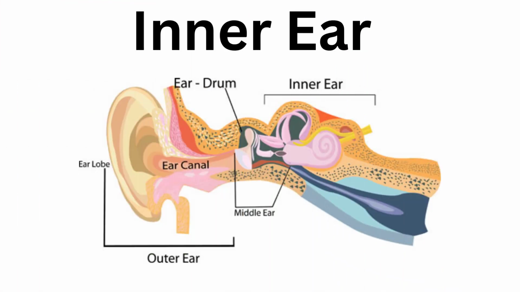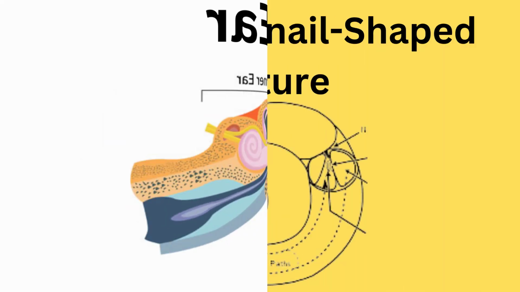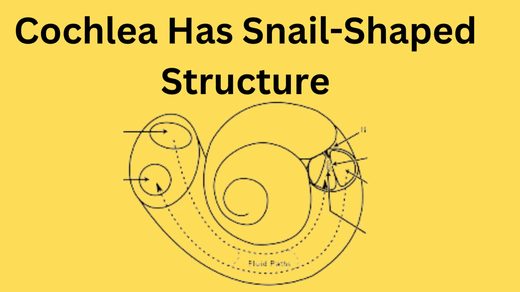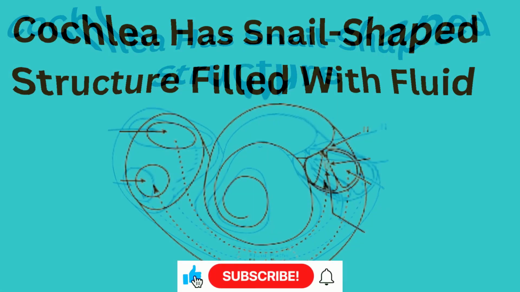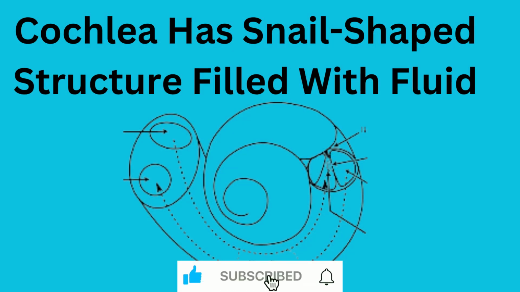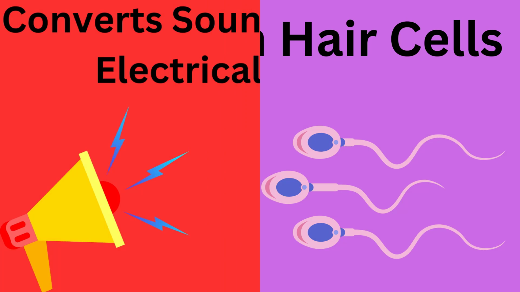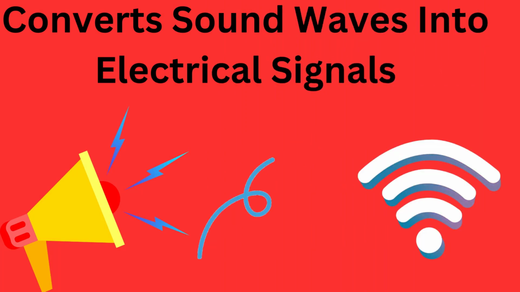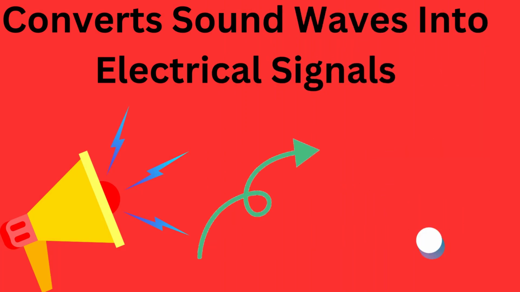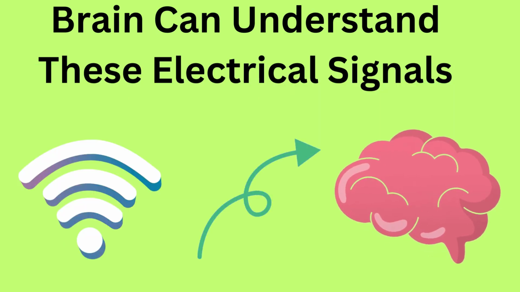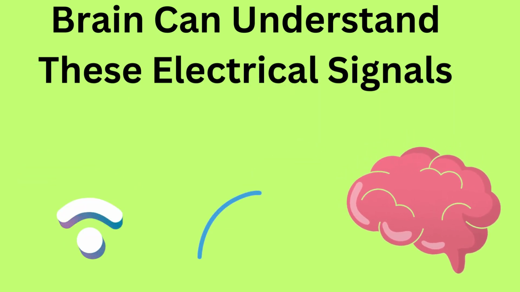At last, there comes the inner ear. It is the most crucial part of our ear. It contains cochlea. Cochlea is a snail-shaped structure that is filled with fluid. Moreover, it is lined with thousands of tiny hair cells. These hair cells convert the sound vibrations into electrical signals. Our brain can easily understand these electrical signals.